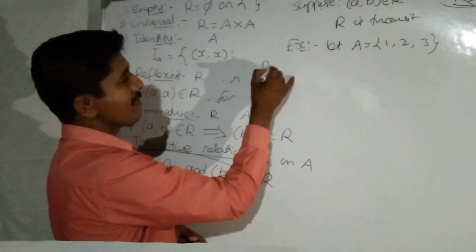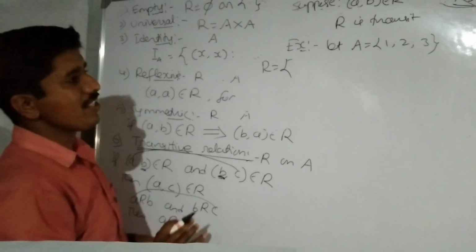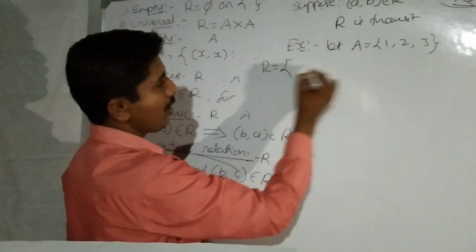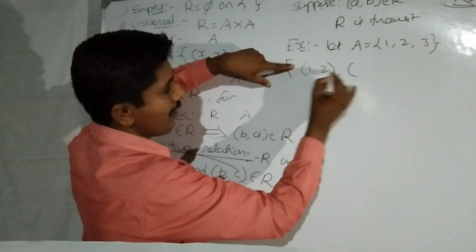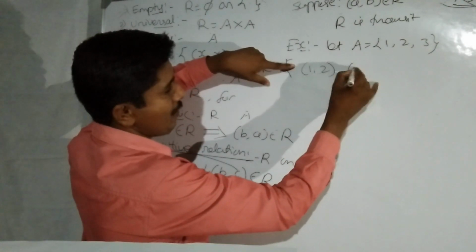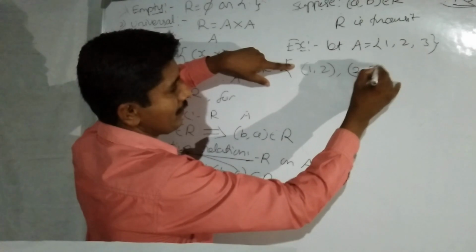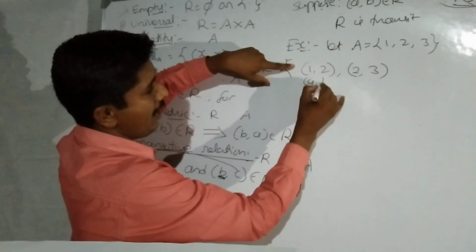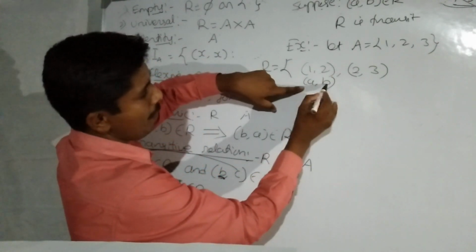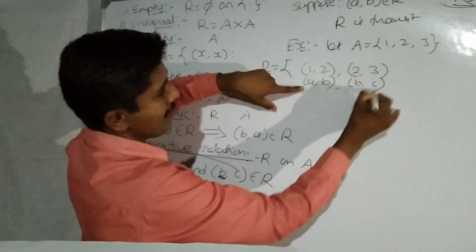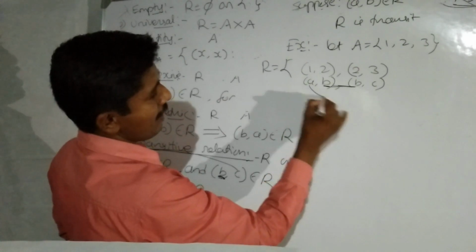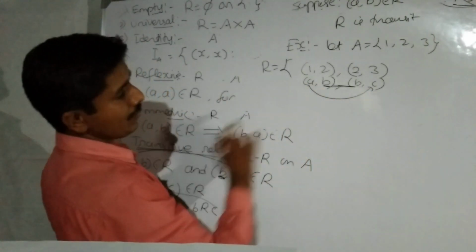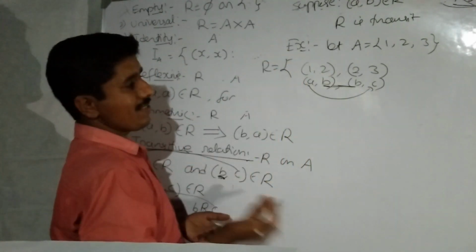First example, R is a relation. Transitive is A comma B. Here I am taking 1 comma 2 first. Second ordered pair, I am taking a first element equal to second element, 2 comma 3. This is A comma B, B comma C. Observe here, second element equal to first element. Then A related to C means it belongs to the relation, which means transitive.